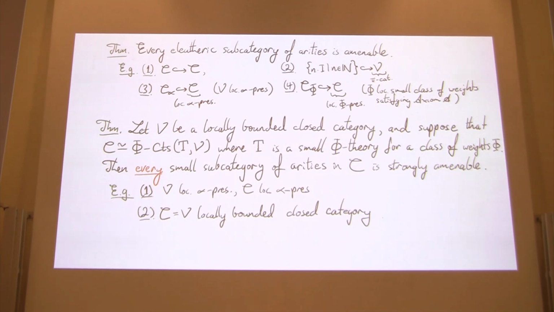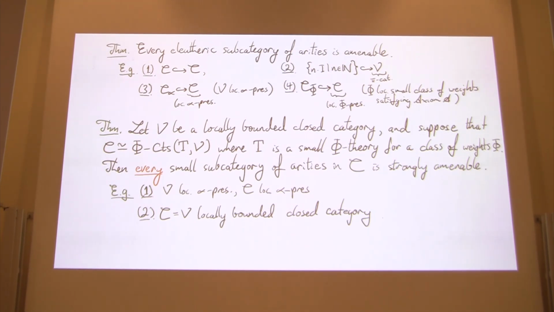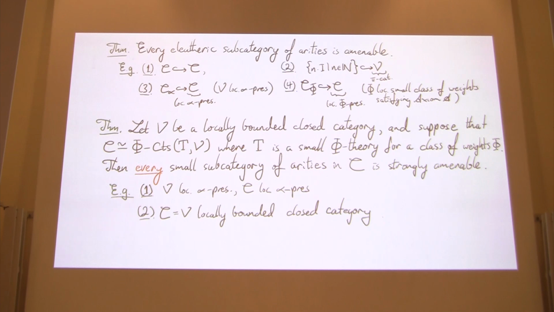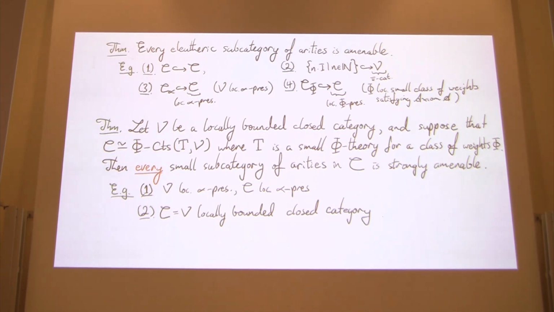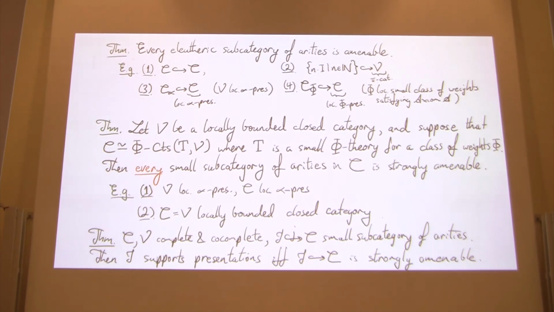And so this way we get the following examples. Not only do we get the locally presentable setting of Burke and Garner, but we can also do things like the following: take C itself to be V, a locally bounded closed category. So this way we get lots of categories that aren't locally presentable, such as convenient categories in topology and analysis. And then this last result mentions a theory of presentations of J-theories and presentations of J-nervous monads, which I can comment on after the session. So thanks very much.